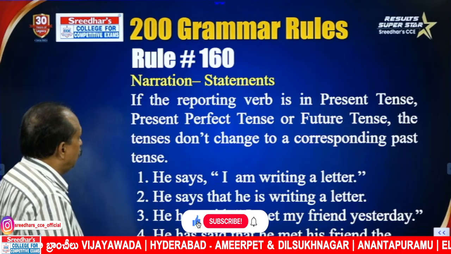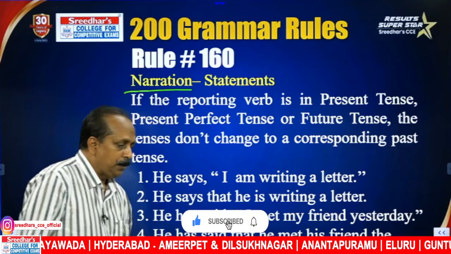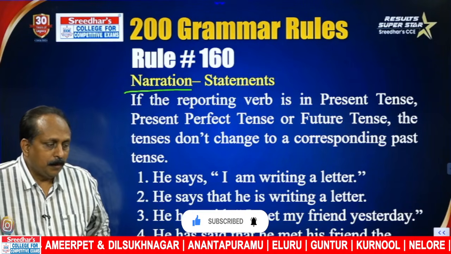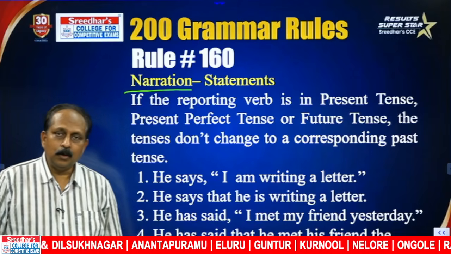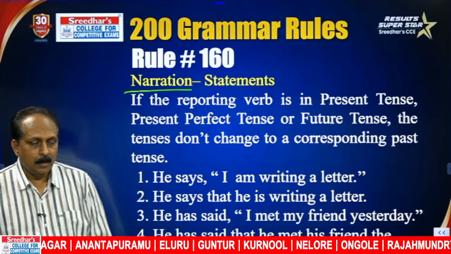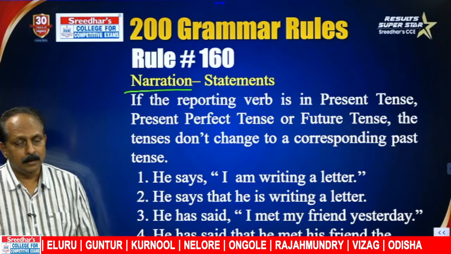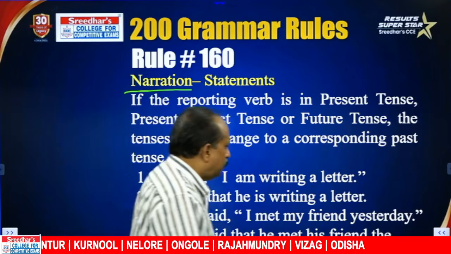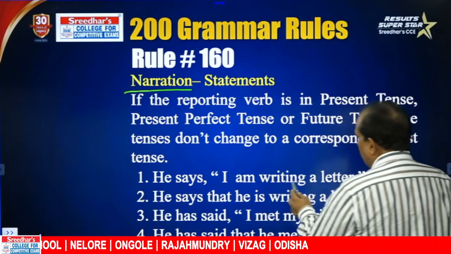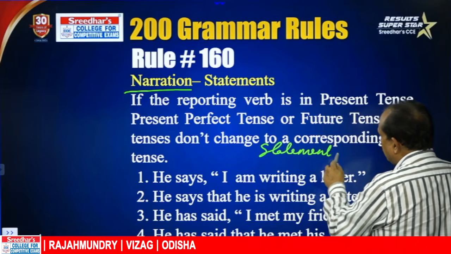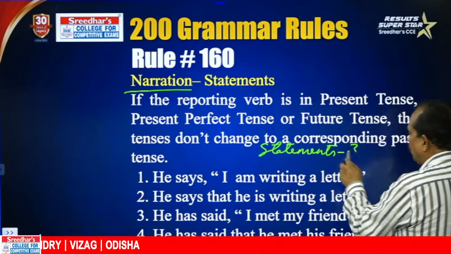And now let us go to another important topic. Based on that, we have some important rules. And what is this topic? Narration. You all know direct speech, indirect speech. When it comes to direct and indirect, there are 11 rules you have to learn. And usually I teach these under 3 headings. First one, statements. Statements, there are 3 rules.